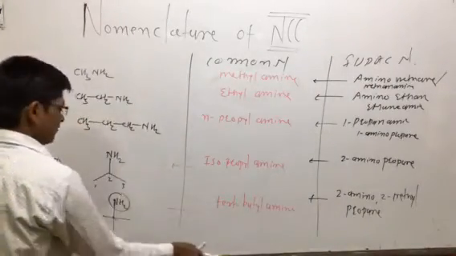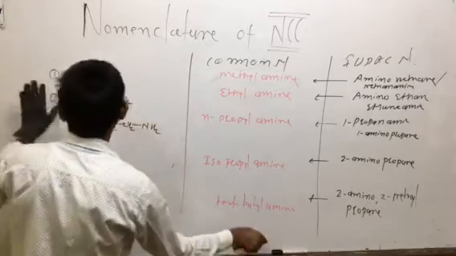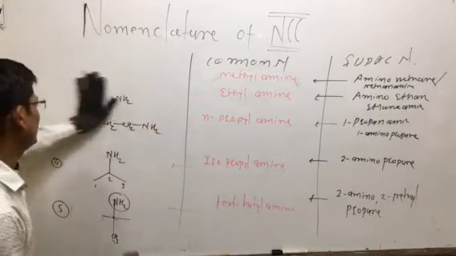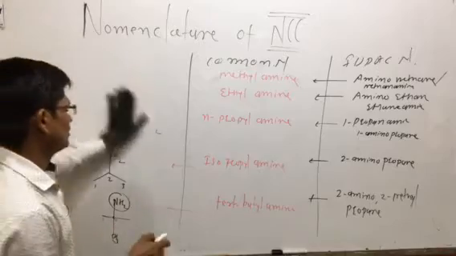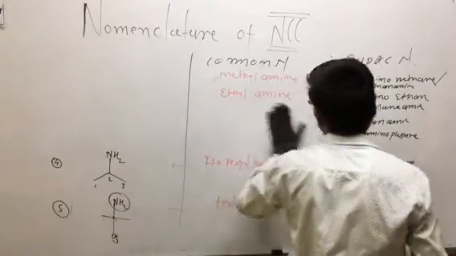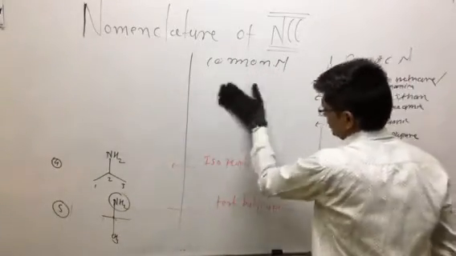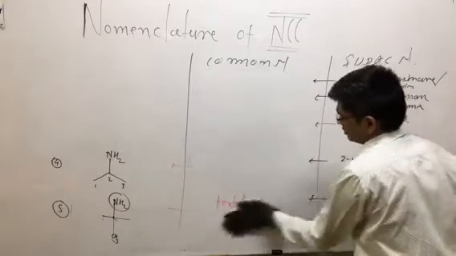So the next example we are discussing of nitrogen containing compounds is where not only the NH2 group but also the NO2 group is there. That is nothing but nitro and nitrite.